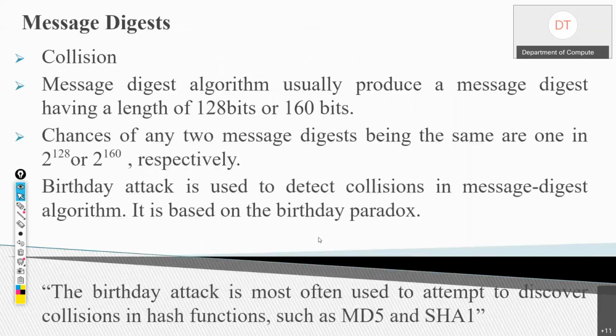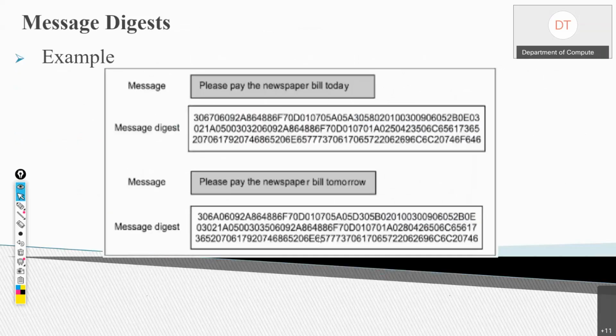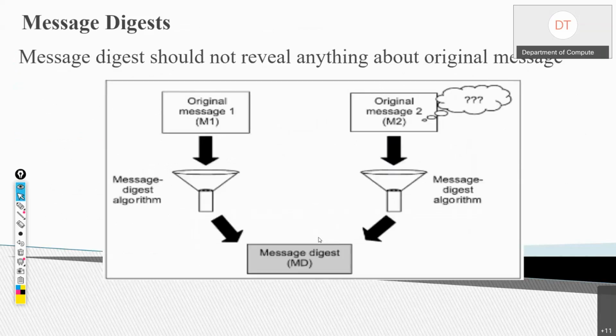Now we also talked about collision in the previous lecture, and we talked about the birthday attack. One more very important thing is that a message digest should not reveal anything about the original message. But basically we use it for integrity. What we want is, suppose a receiver is receiving an original message as well as a message digest. So suppose we have a system like this.